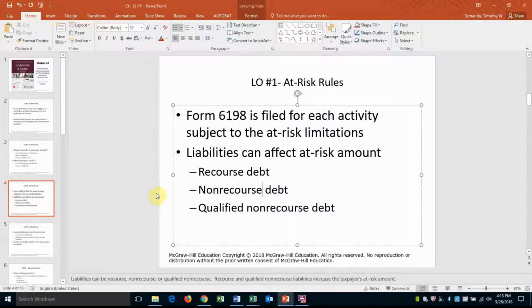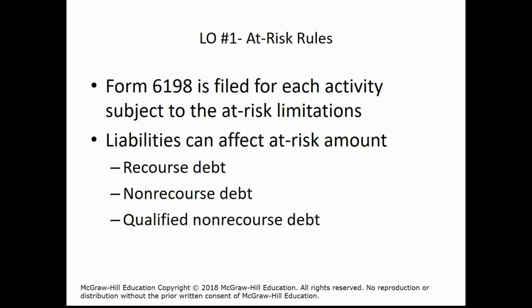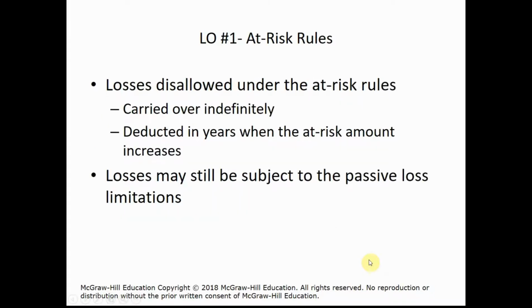And again, just to give a little context to this, this at-risk amount is important because it helps the taxpayer to determine how much of any losses of the business that they're invested in they can take on their tax return as a deduction. In the event they don't have enough at-risk and the loss of the investment is greater in any given year than their at-risk amount, then these losses can be carried over indefinitely. And then later you can deduct or apply the future losses against any increase in at-risk that you may have by making, for example, additional contributions.